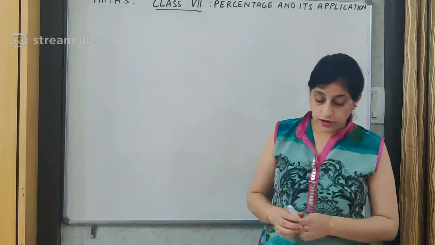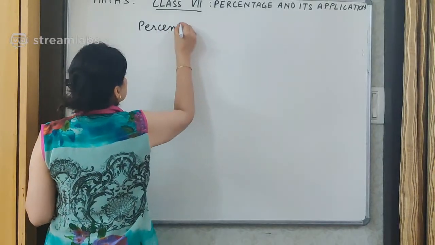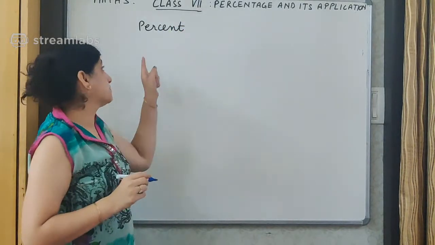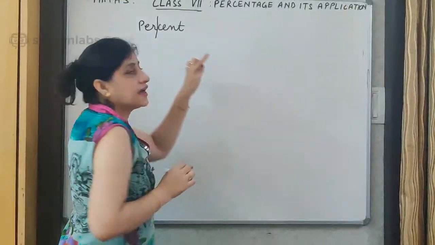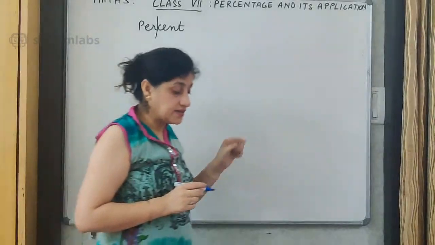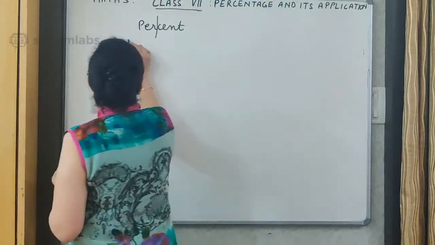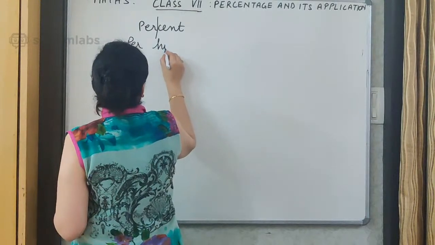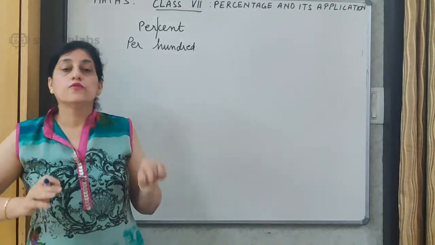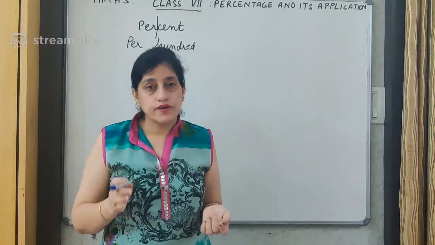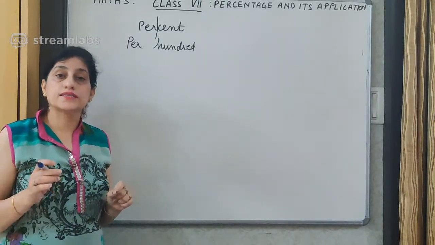Okay? So first of all, we will begin with the word percent. Be attentive. This word is made up of two words. If I break it from here, it gives me the word per and cent. Percent means per 100. Okay, per 100. When I say per 100, it means for every 100, what is the given number. This is the meaning of percent, and I will try to explain it to you through an example.